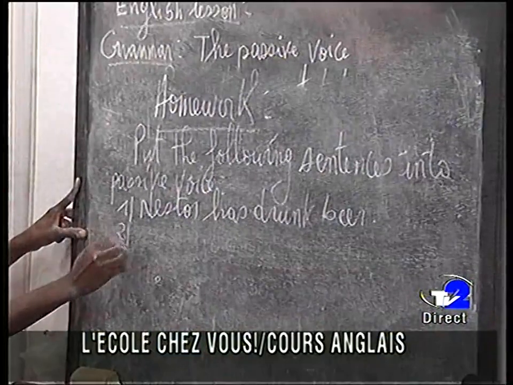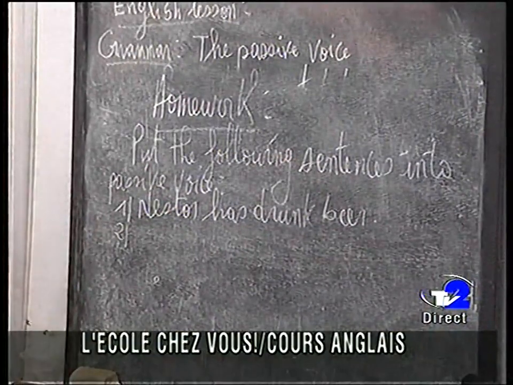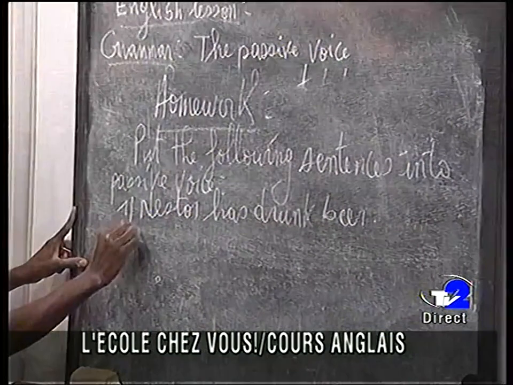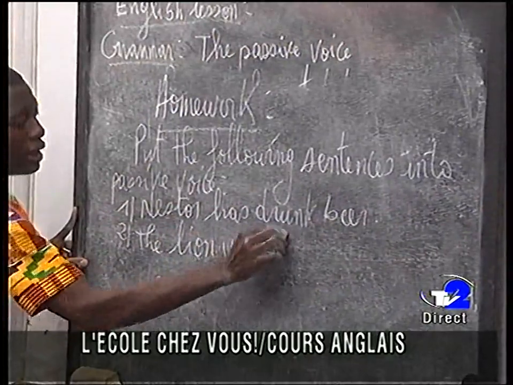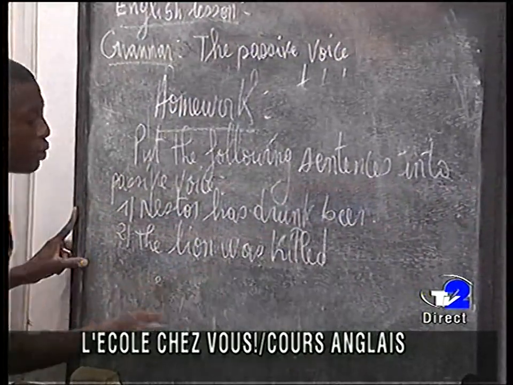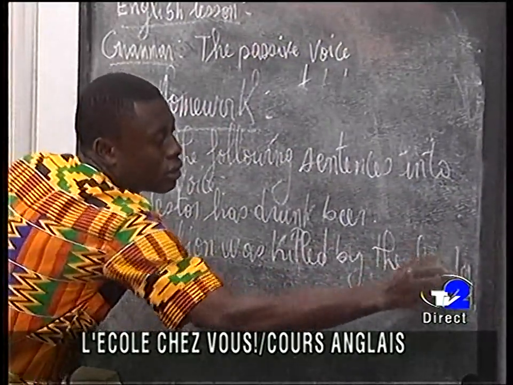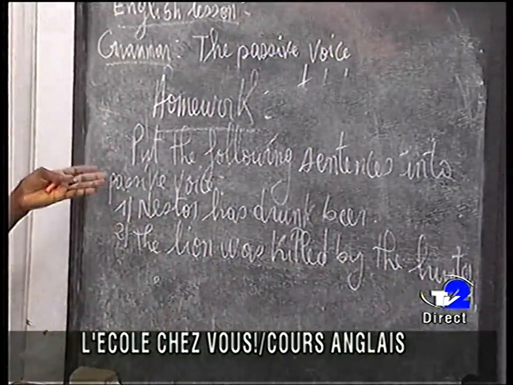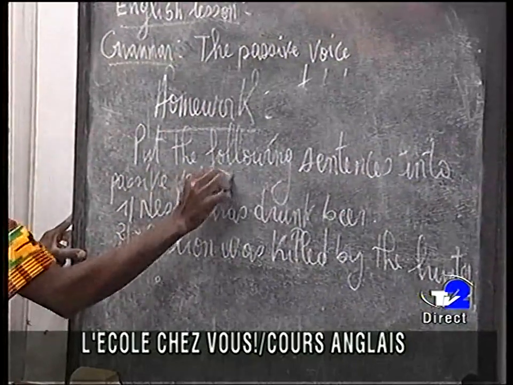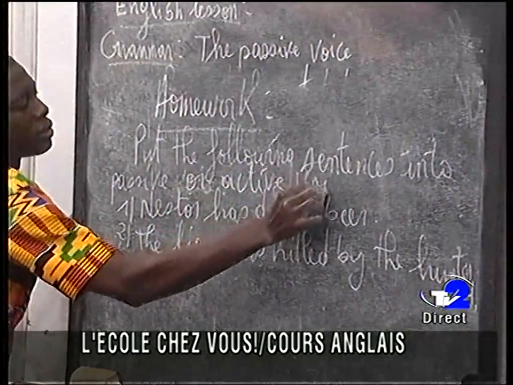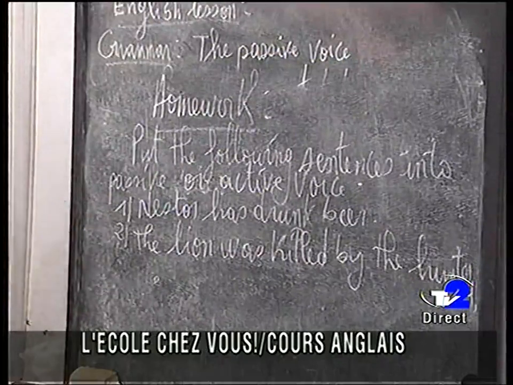The second one, now I will give you this one. You are going to transform from passive to active. Okay. The lion was killed by the hunter. Okay, so here you are going to put the following sentences into passive or active voice. It can be either passive or active. You have to follow and see what you are going to do.